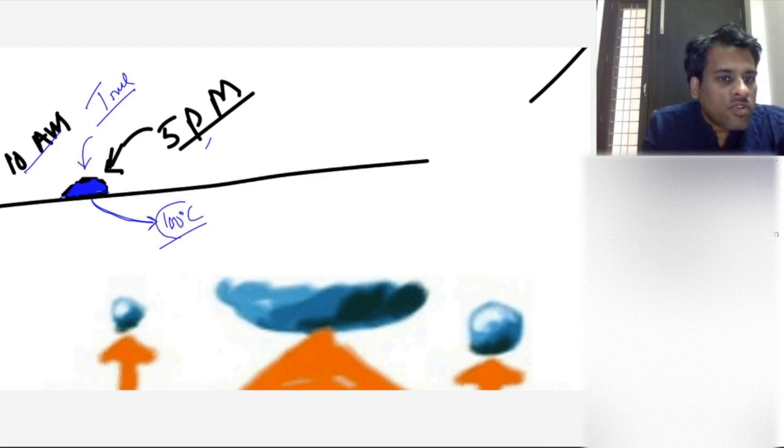Then, the students who gave the answer as 100 degrees Celsius, you understand that the temperature doesn't have to be 100 degrees Celsius for evaporation to happen? Evaporation can happen at all temperatures at which the matter is in liquid form.